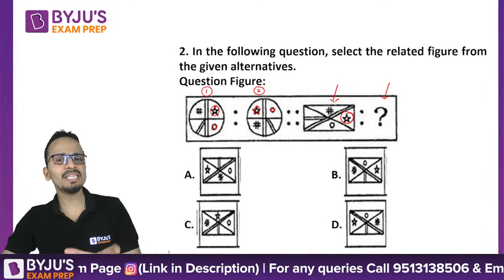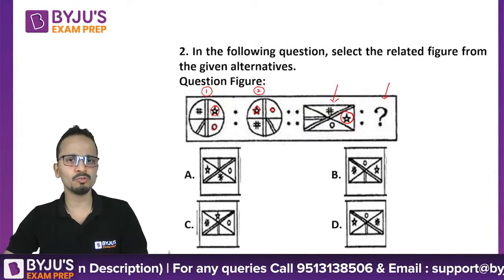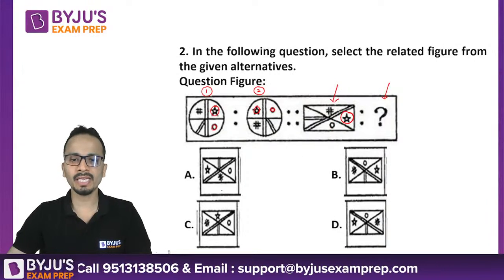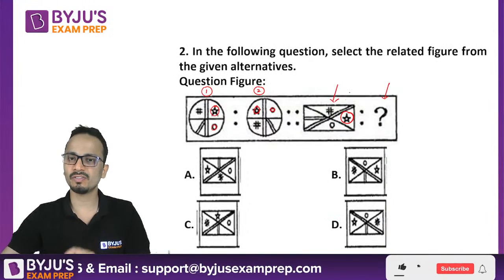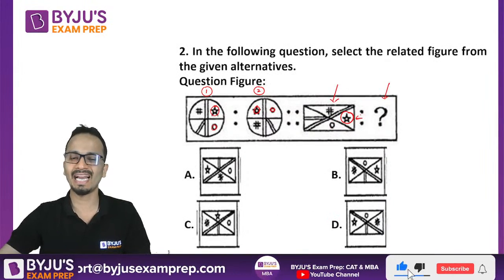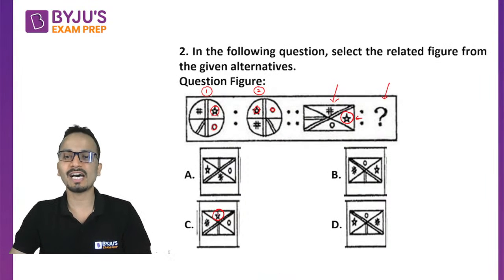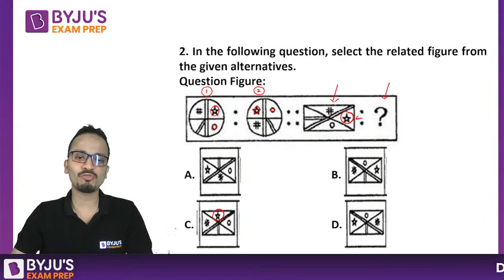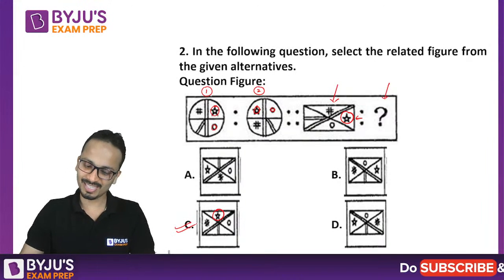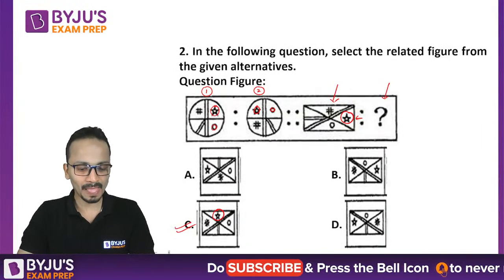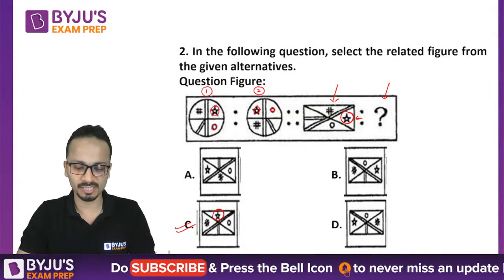If I move the star in the anti-clockwise direction by 90 degrees, so star should come at the top. Now in which of these figures is this symbol star coming at the top? There is only one figure in which star is there at the top, so this figure will be the answer figure. Yes, all of you are absolutely correct. Anti-clockwise direction move kiya tha and the correct answer will be option C.